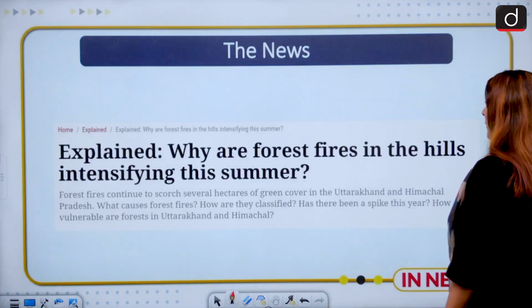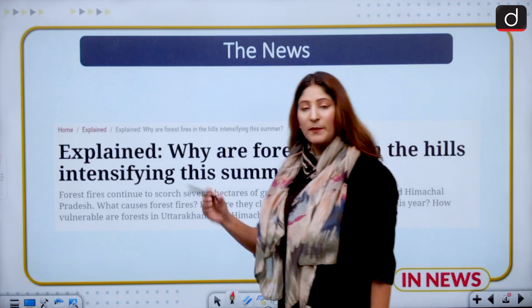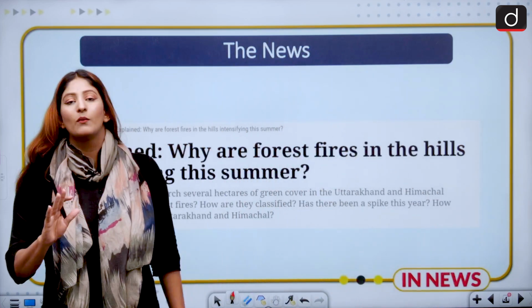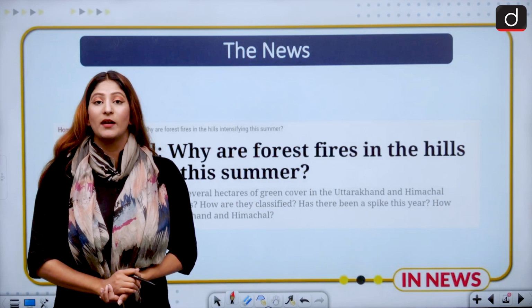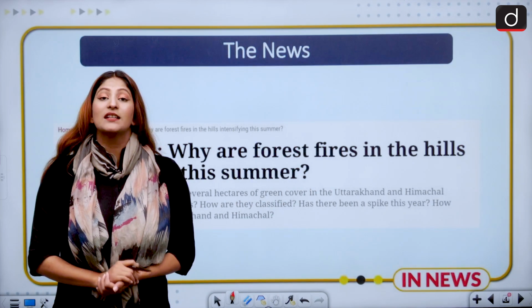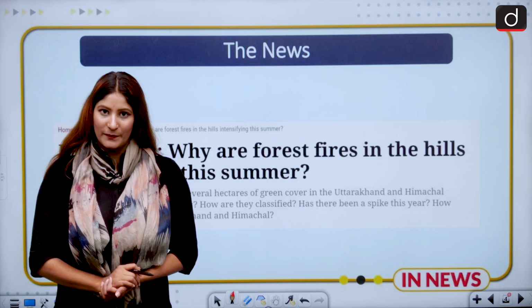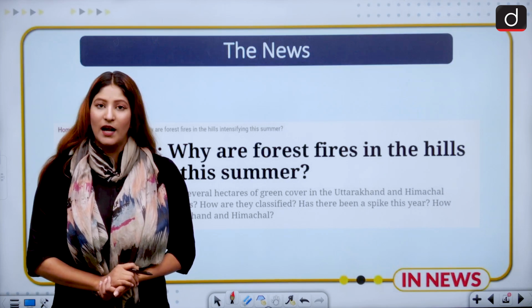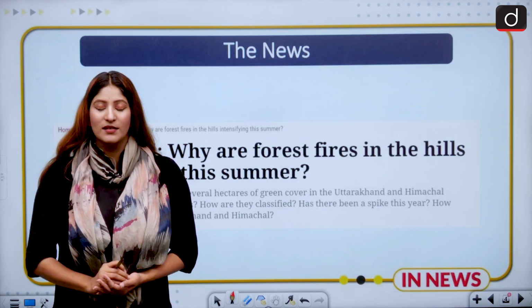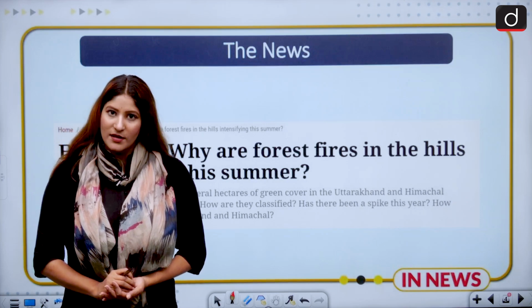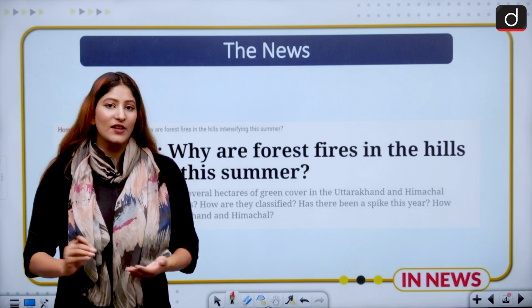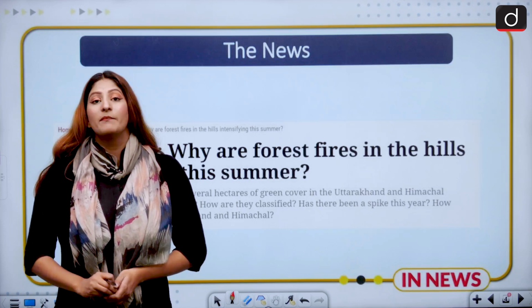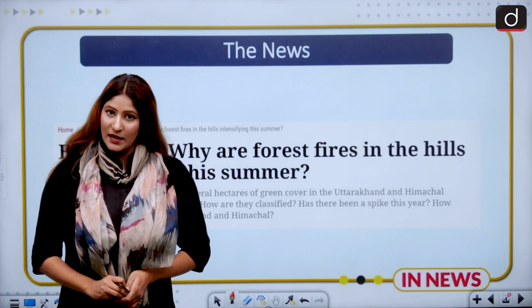Let's first start with the basic things about forest fires. Why are we discussing it? Because regions such as Uttarakhand and Himachal are experiencing a spike in forest fires that could be attributed to either man-made causes or natural causes. The natural causes are, of course, driven and exacerbated by anthropogenic or man-made activities.